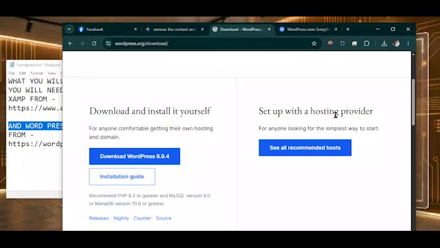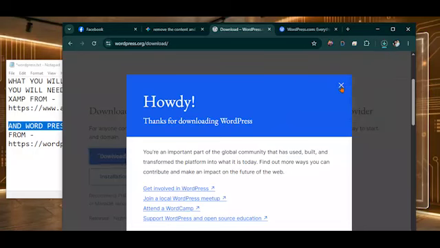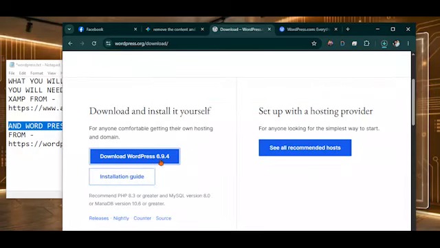If you set it up with the hosting provider, it means you buy the space and the domain, then you start building your website on the live server. For this, we want to do it on our machine, localhost, so I will download WordPress, and the current version of WordPress is 6.9.4.